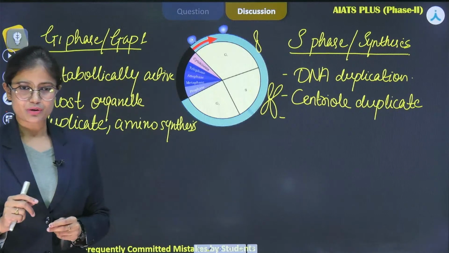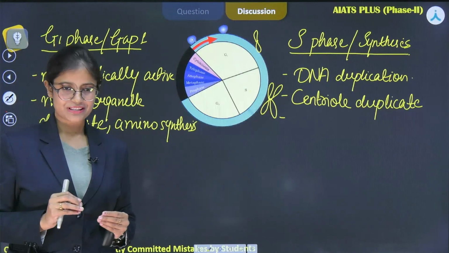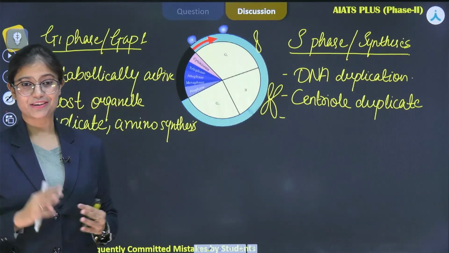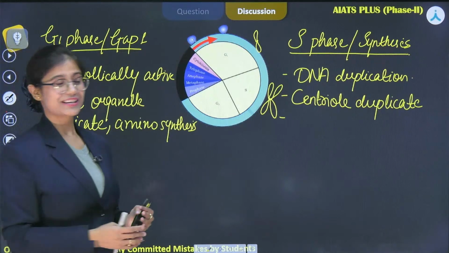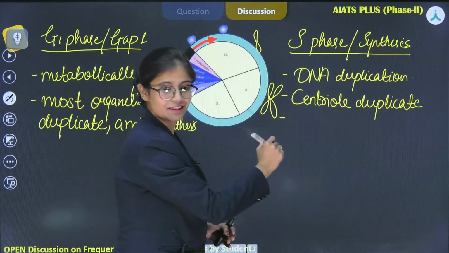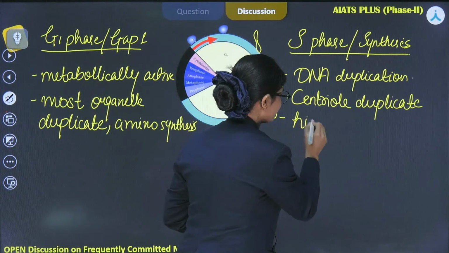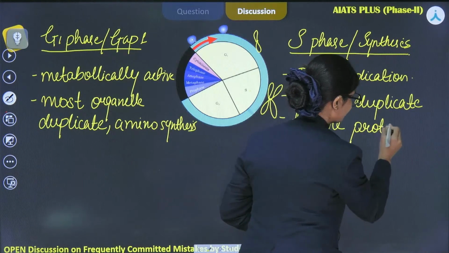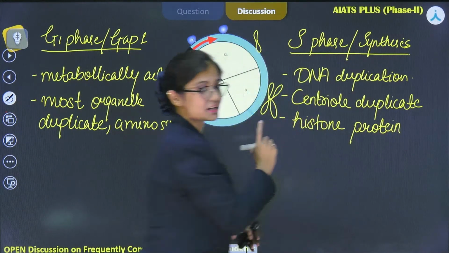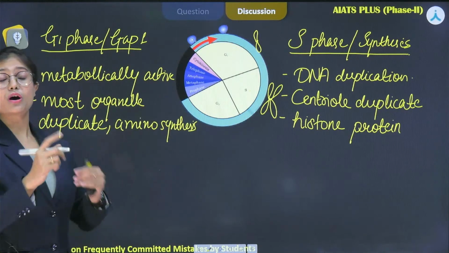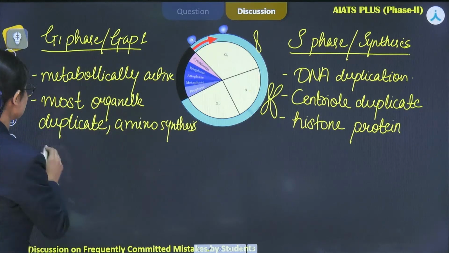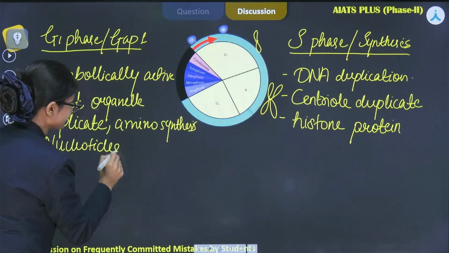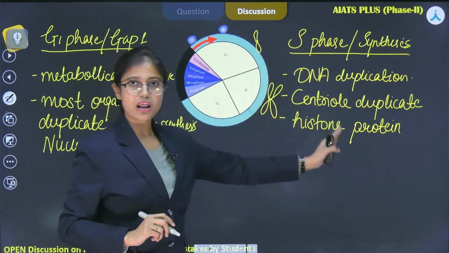Please comment down so that it could be a really interactive session and we can enjoy this session. हमारी नींद भी जाएगी because this is after lunch session. Okay, so histone protein duplication also takes place during the S phase. From G1 phase, I asked one question: what substrate gets duplicated? It is actually nucleotides. Right, so this is all about the S phase.